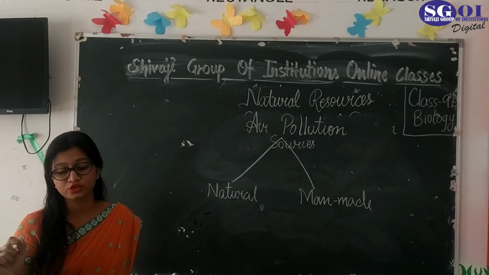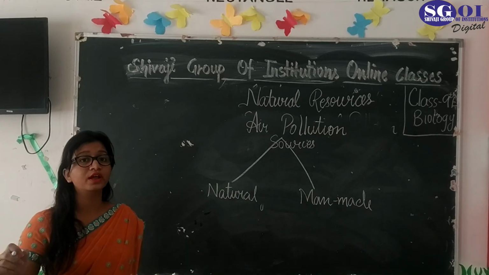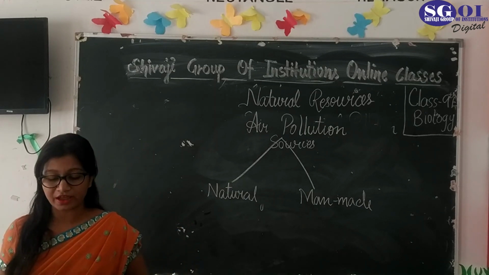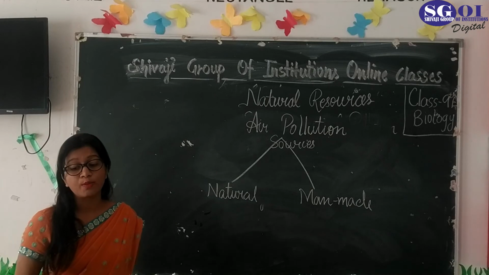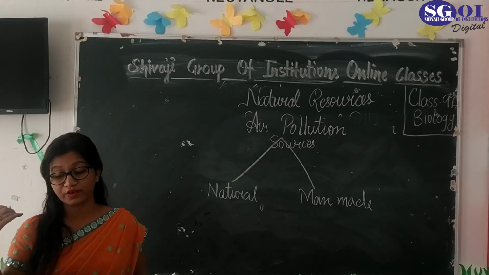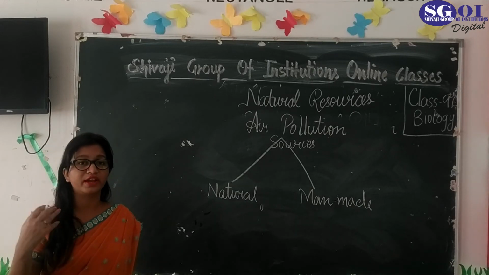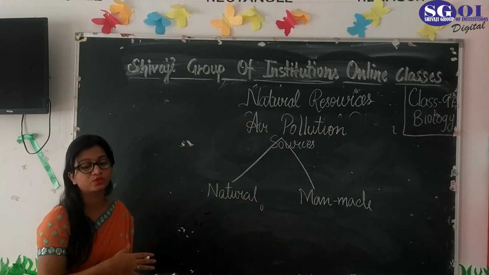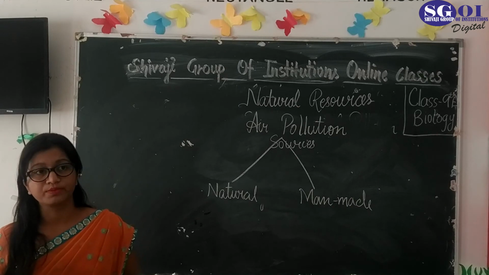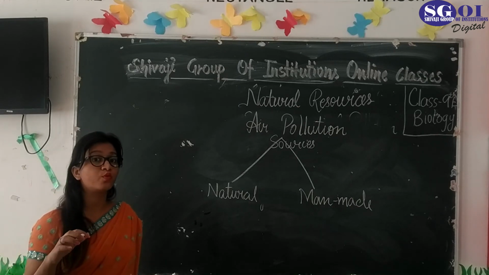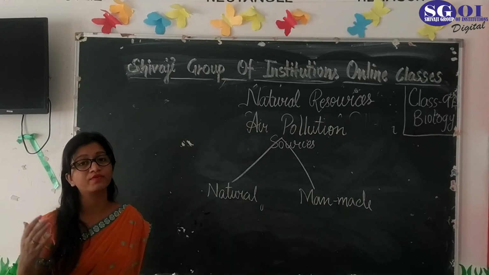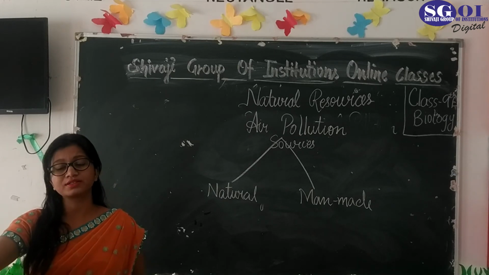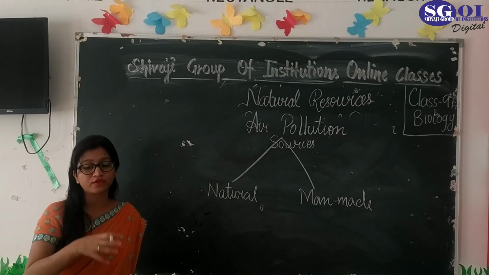Next thing, man-made sources of pollution is the cause where man used to pollute the air with their day-to-day life activities. For example, population explosion, use of increasing vehicles, increasing industrialization, increasing deforestation, all these things lead to air pollution. Now, air pollution is there, but what are the harmful effects? Why should this air pollution be stopped in a limited period of time? Because there are some harmful effects of this air pollution.